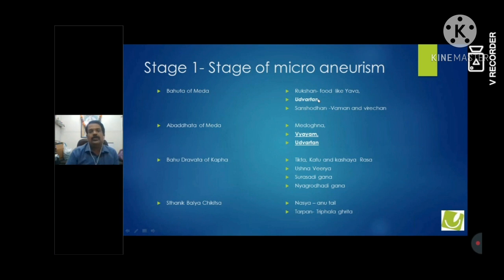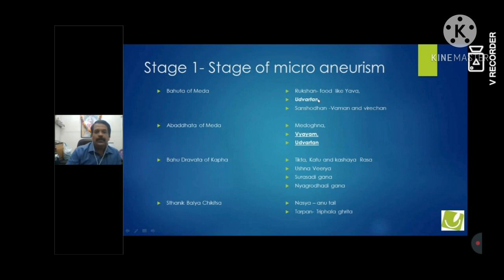So I think we should use Udvartan in our practice, and let's see what changes we can get in a diabetes patient. We are using Udvartan with Kulathadi Churna. You can also use a simple Triphala Churna, or Masur powder. But Udvartan is a full body procedure, so you can just imagine that the Shaithilya of the Meda Dhatu in the whole body is the same Shaithilya in the retinal vessels. So if you do Udvartan to the whole body, naturally the Shaithilya of Meda is going to be reduced.